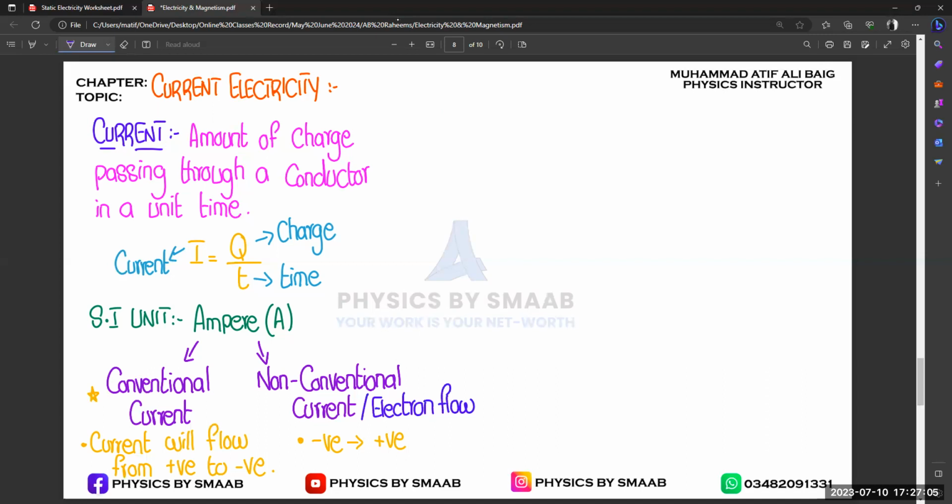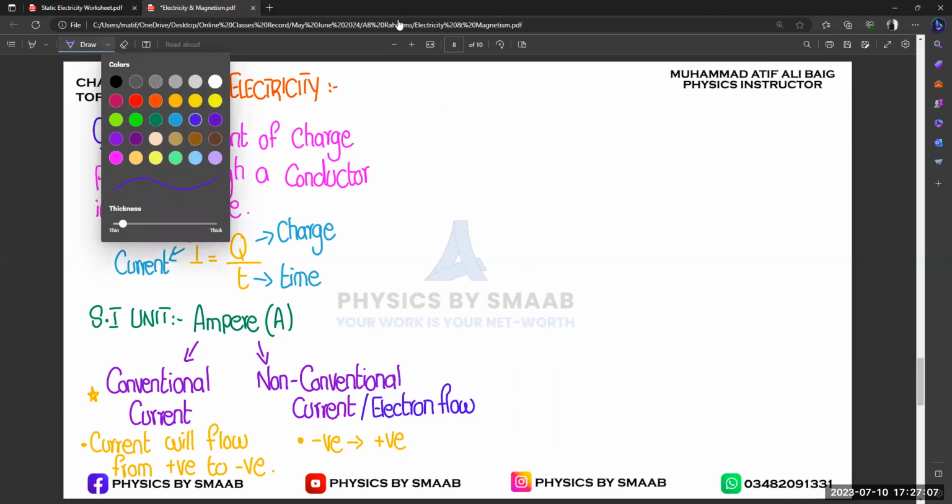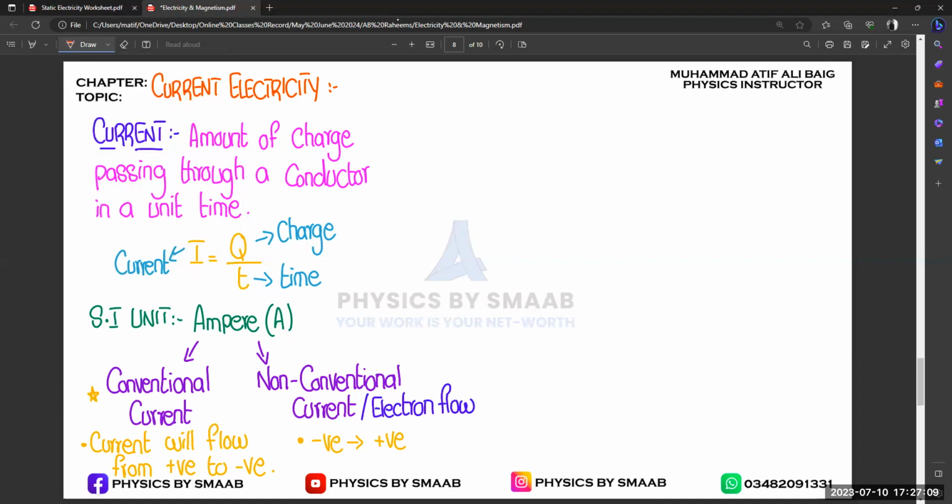Okay, so furthermore, if we talk about the type of current in our daily life, right? Type of current means basically there are two different categories, or two different types of current in our daily life.